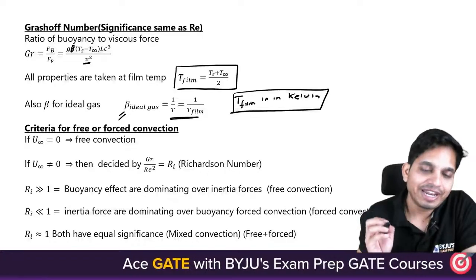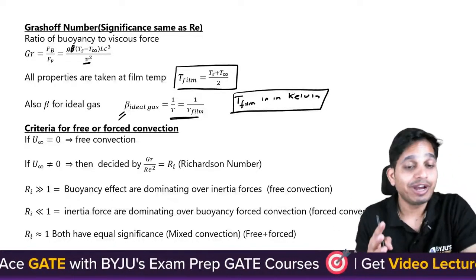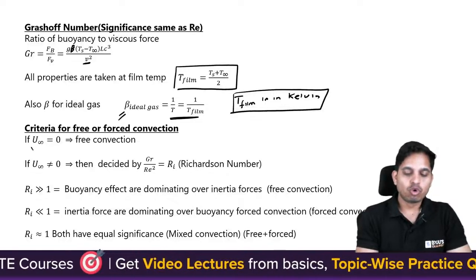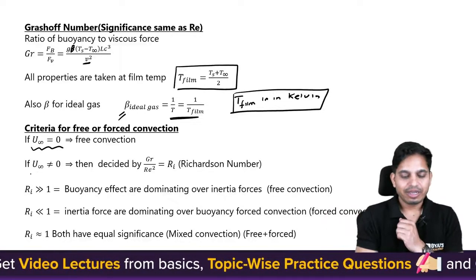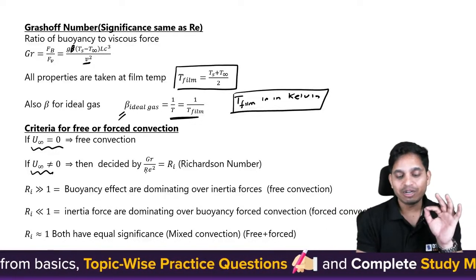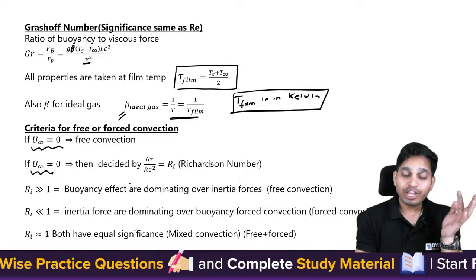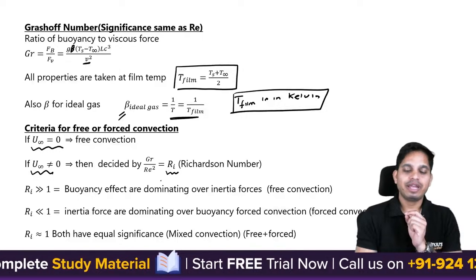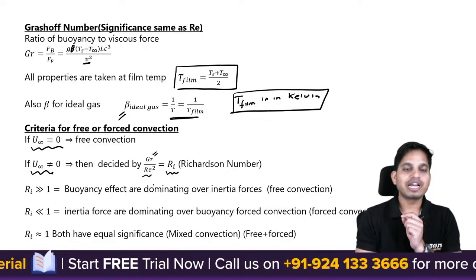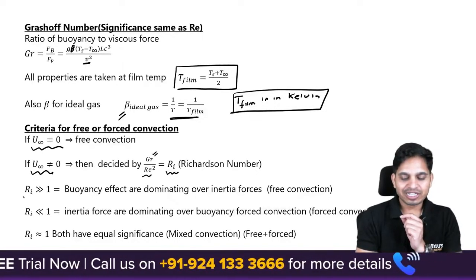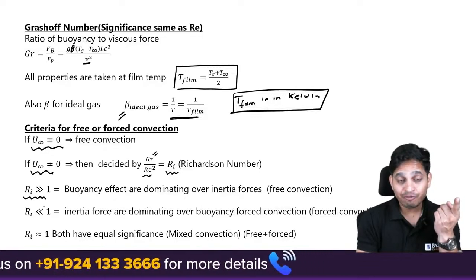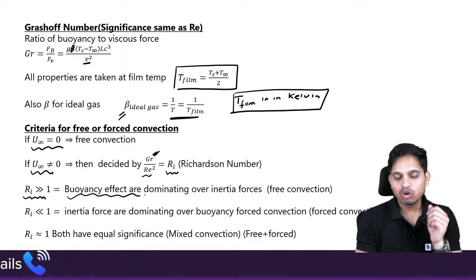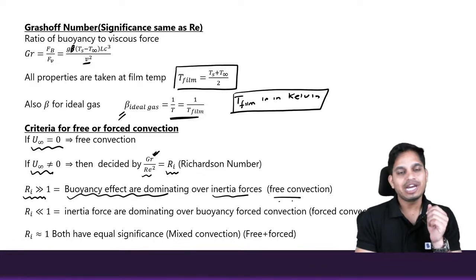Okay. Now, criteria for free or forced convection. How will you identify if it is free convection or forced convection? If there is no velocity, it means free convection. If there is velocity, it could be free or forced, but it will be decided by the Richardson number, that is Grashof number divided by Reynolds number square. If the Richardson number is much greater than 1, Grashof number is dominant. That means buoyancy effects are dominant over inertia forces: free convection.